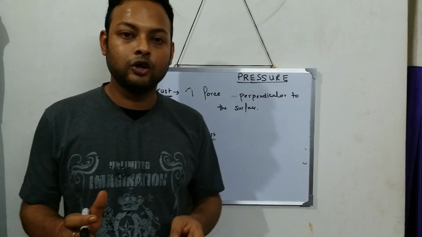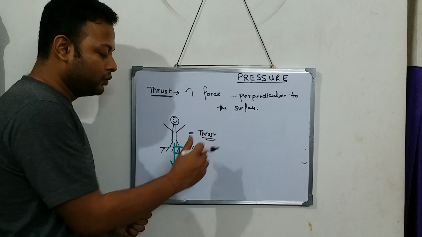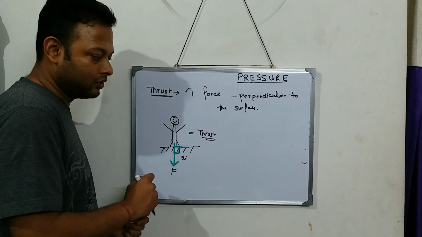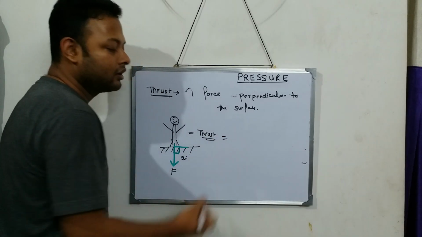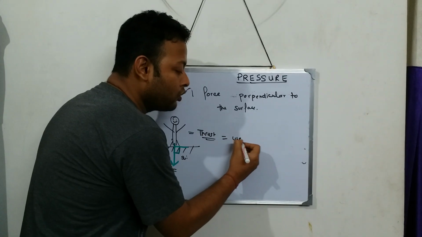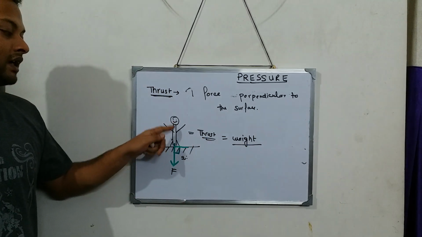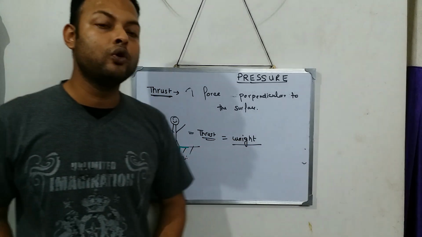And for instance, if you are standing, like I am right now standing, what am I applying on my ground? I am applying thrust on the ground. This thrust which the person is applying on the ground is equal to what? It is equal to its own body weight.